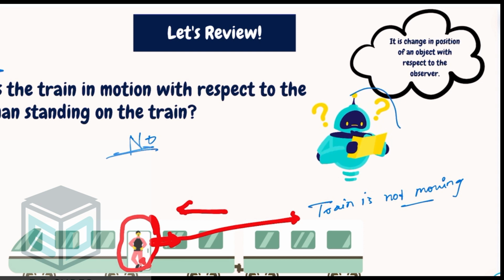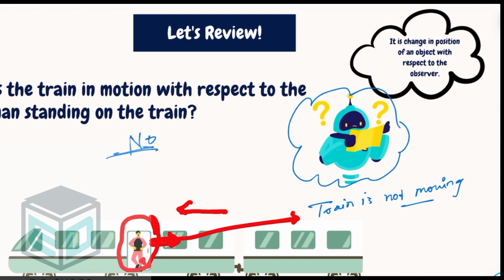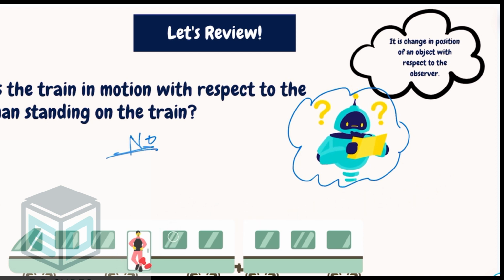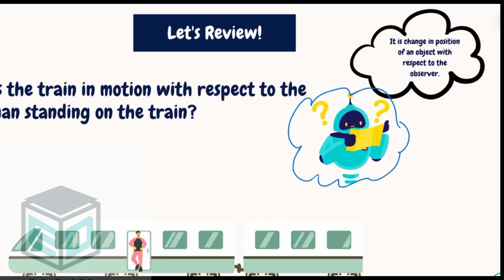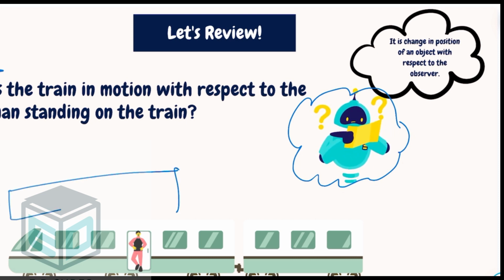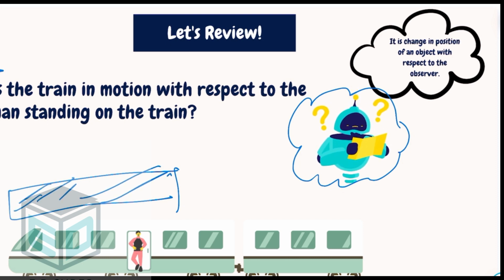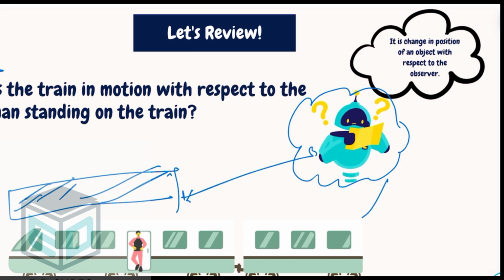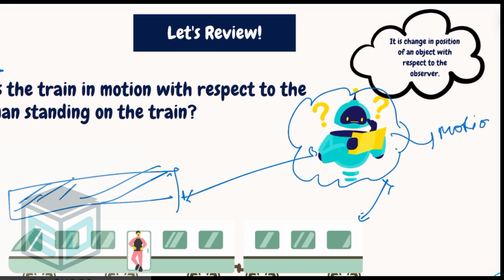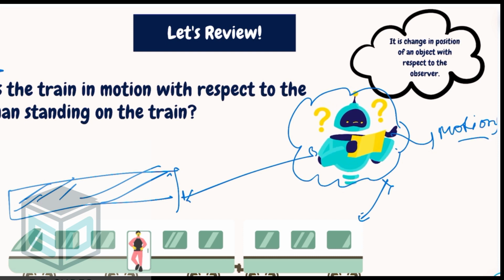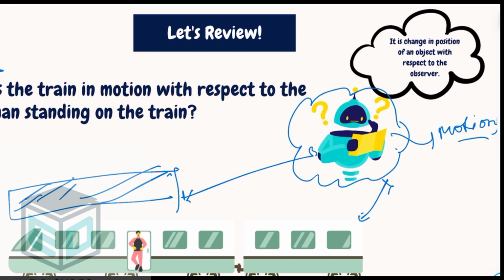But at the same time, if you ask this genie whether the train is in motion or not, as the train is moving and the genie is standing here, after some time t, the train will come here. This will be the final position of the train. So the distance between the train and the genie has changed in some interval of time. So we can say that yes, according to this genie, the train is in motion. I hope you must have gotten to know what it exactly means when we say motion, or when we ask you to define motion, right?